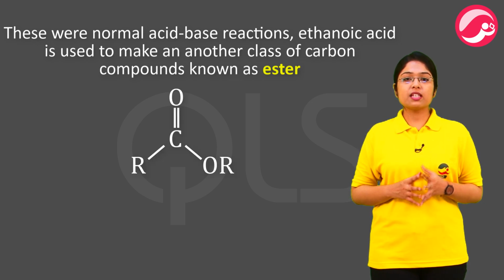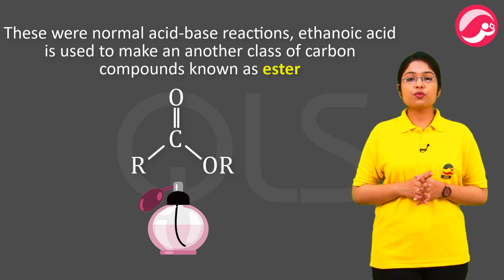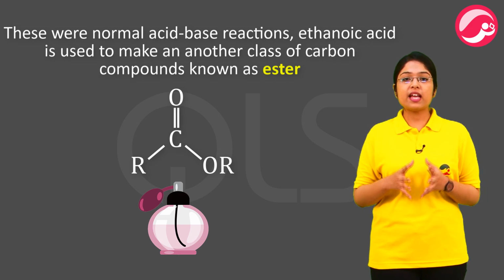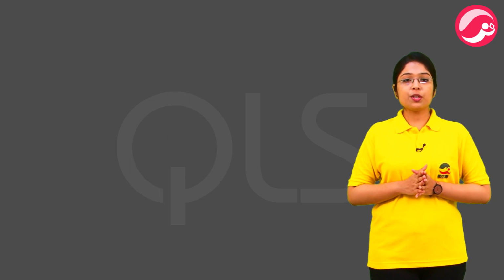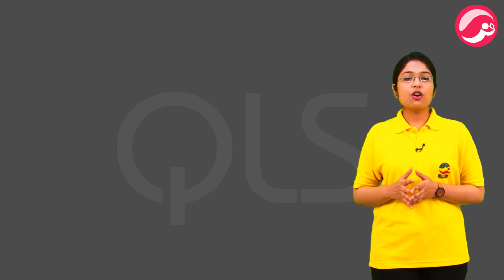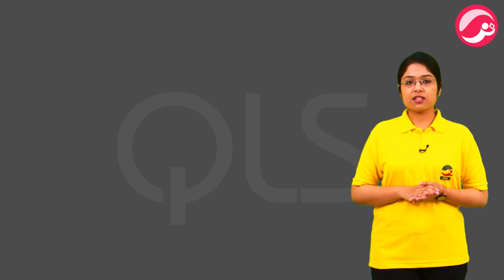Esters are sweet-smelling substances used in making perfumes and flavoring agents. Esters are produced when a carboxylic acid reacts with an alcohol in presence of an acid catalyst. So esters कब produce होते हैं? जब एक carboxylic acid और एक alcohol आपस में react करते हैं in presence of an acid catalyst.